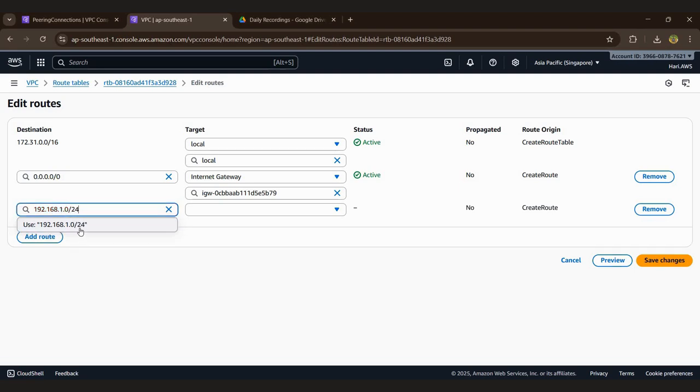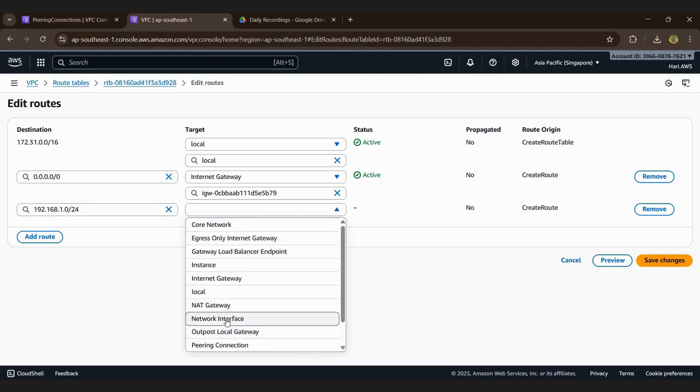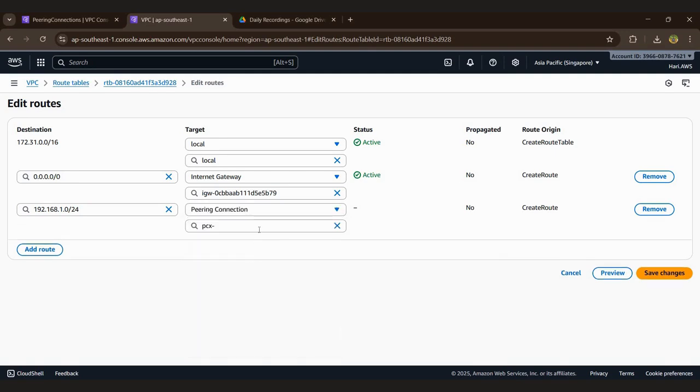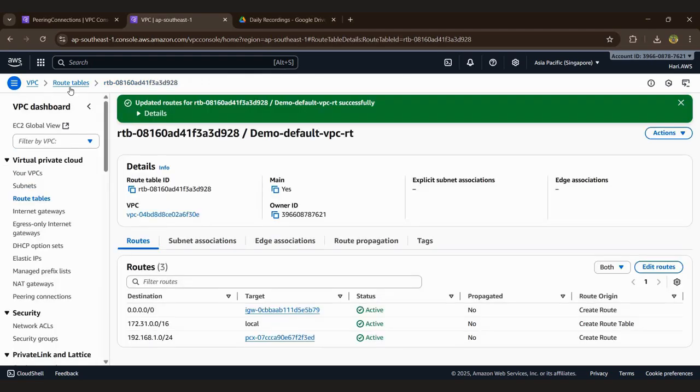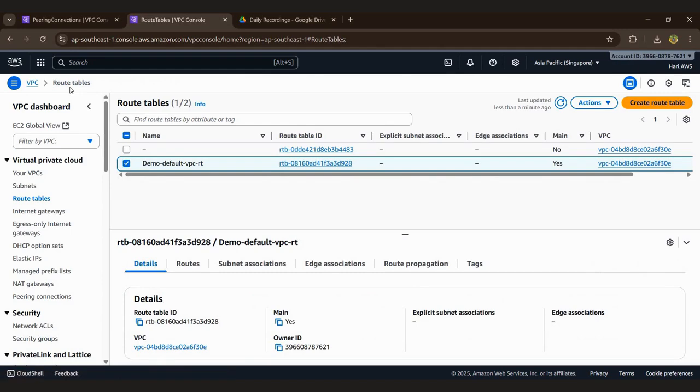192.168.1.0/24 we can give. This is the IP of the Mumbai region, the destination IP. Give this the peering connection, and this is a peering connection. Okay, you can save the changes, it's saved, and we go back to the route table.